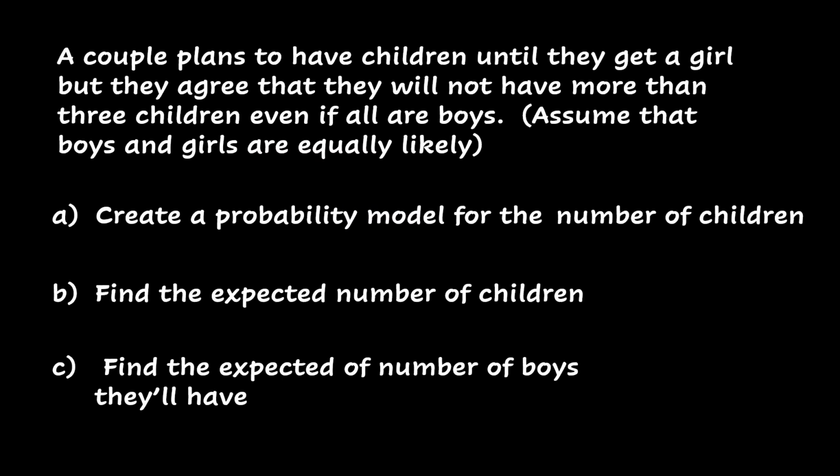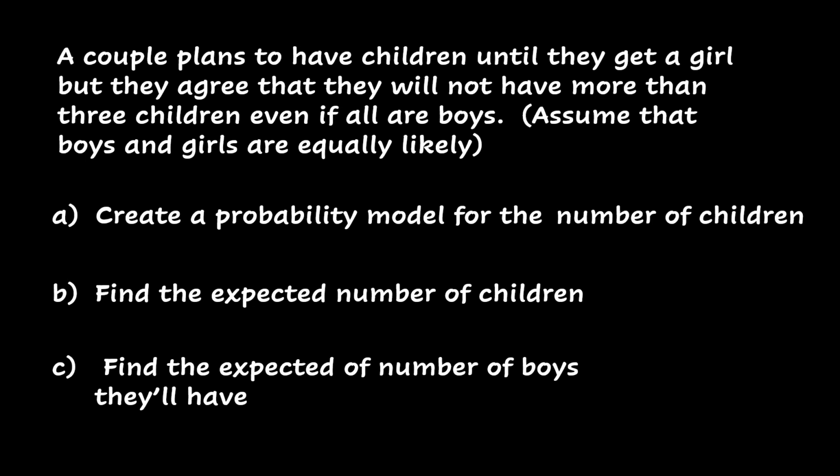We are going to look at another problem about probability distribution and mathematical expectation. A couple plans to have children until they get a girl, but they agree that they will not have more than 3 children even if all are boys. Assume that boys and girls are equally likely.